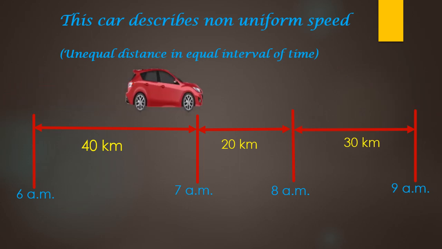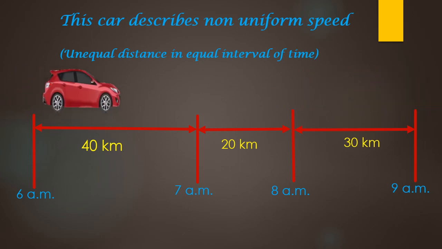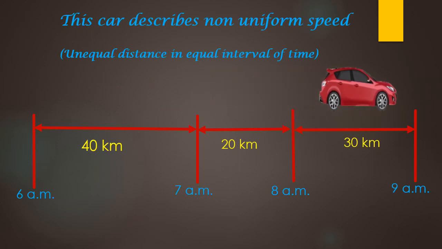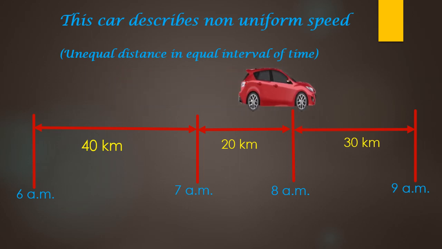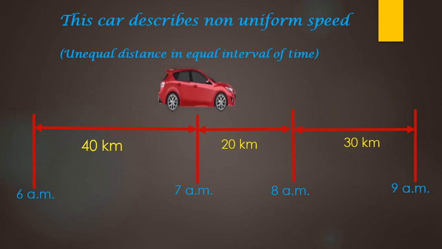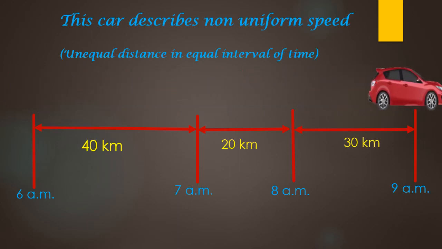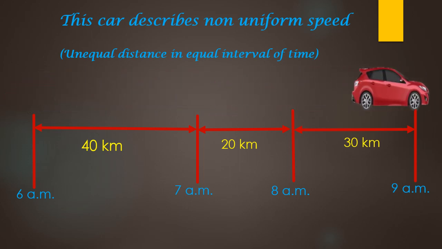So we have taken equal intervals of time, but as you can see from the picture, the distance covered by the car in the same interval of time of 1 hour is different. In the first hour, the car has covered 40 kilometers. In the other hour, the car has covered 20 kilometers, and in the other one, the car has covered 30 kilometers. So intervals of time तो equal हैं, but जो distance car ने cover की है वो same नहीं है. So we say that the car is moving with a non-uniform speed or variable speed.